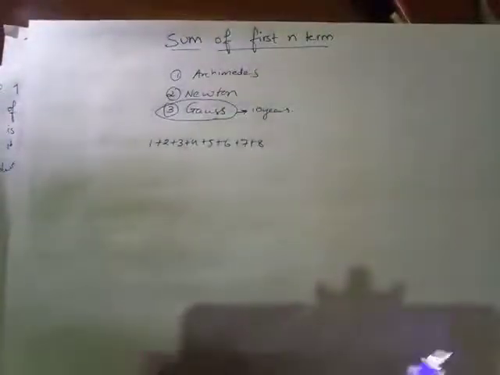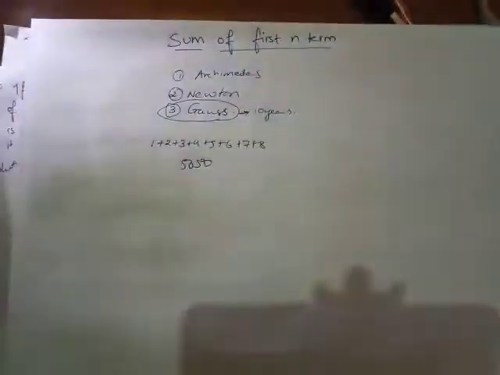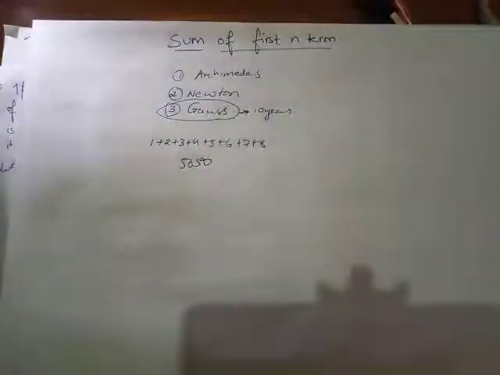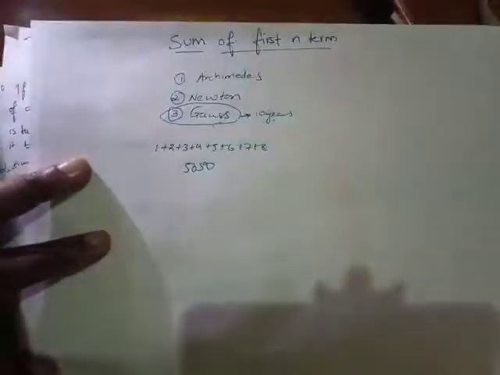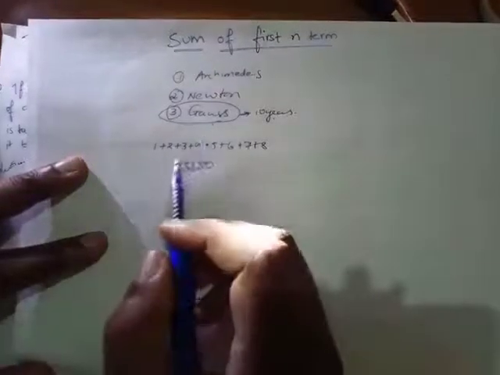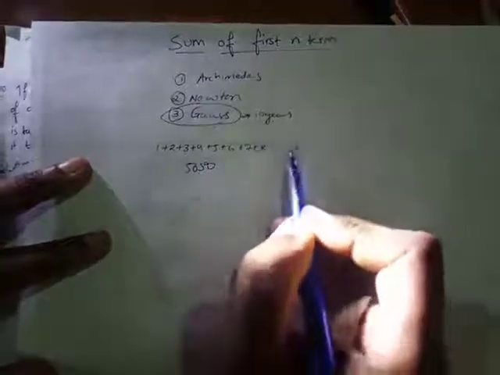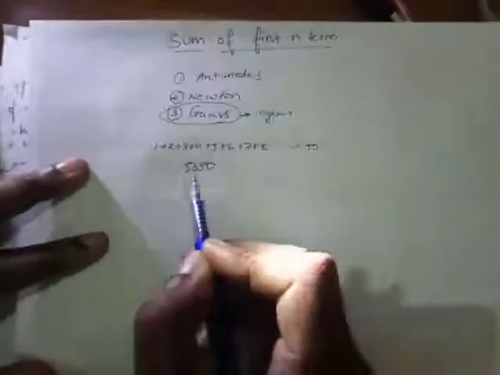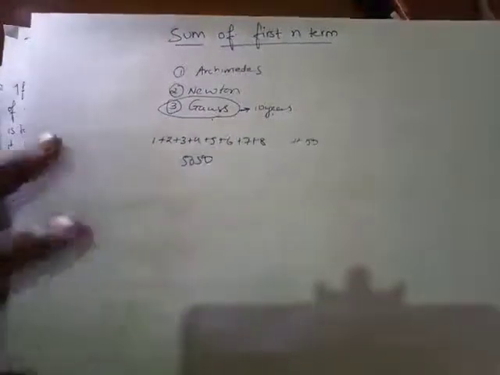Okay, did he add everything? And within a few seconds he was able to answer that the answer is 5050. He was only 10 years old. Whom am I talking about? Gauss. He was 10 years old and he was asked a question by one of his teachers: what is the sum of natural numbers from 1 to 100? And he said 5050. He was able to answer very quickly.